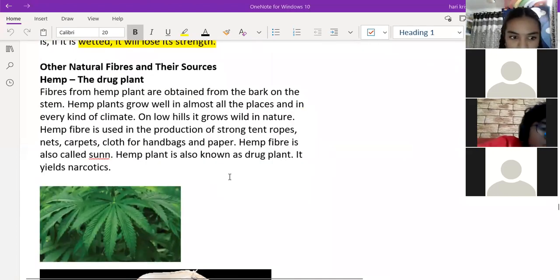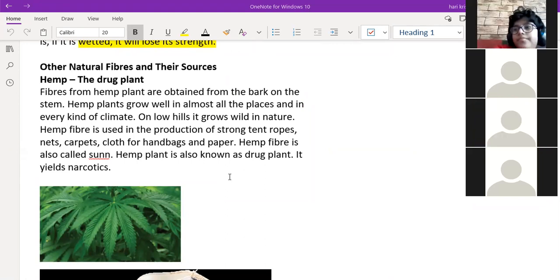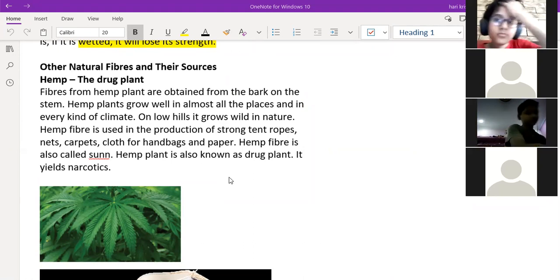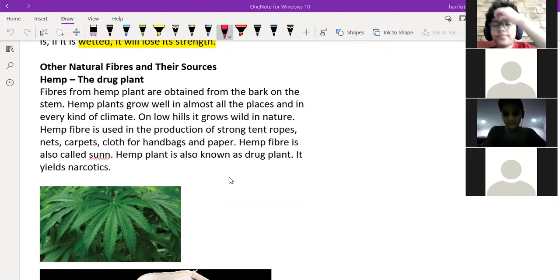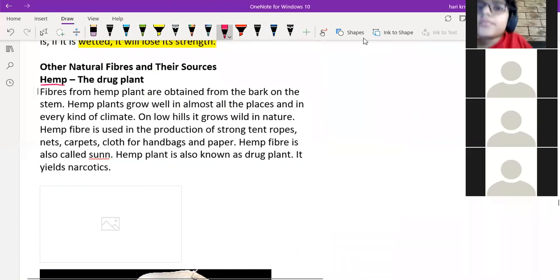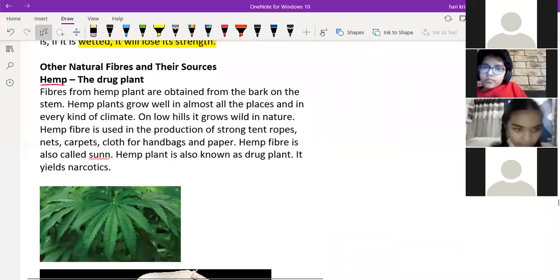So last class we discussed these things, right? Today we'll discuss the other types of natural fibers. Cotton and jute are the most important natural fibers we use in our daily life. Along with these two, we use other natural fibers also. The first one is hemp. Hemp. So what is hemp?